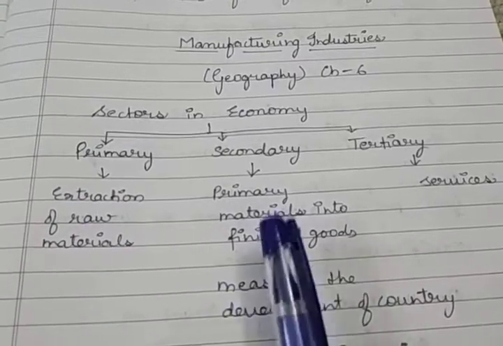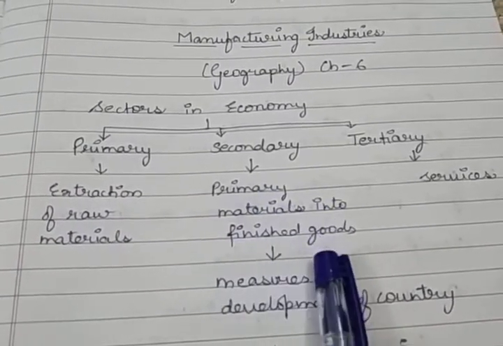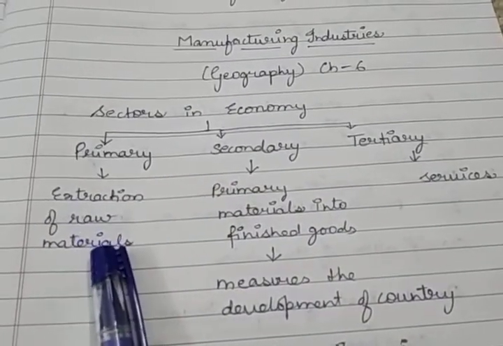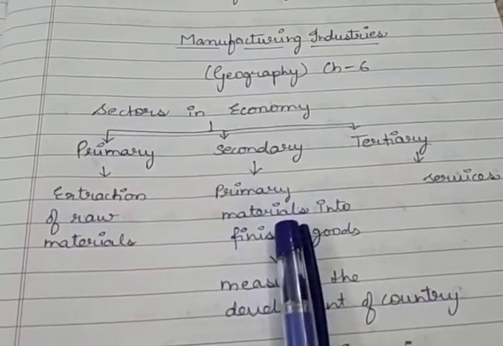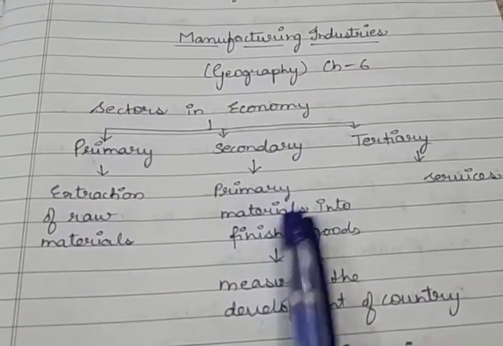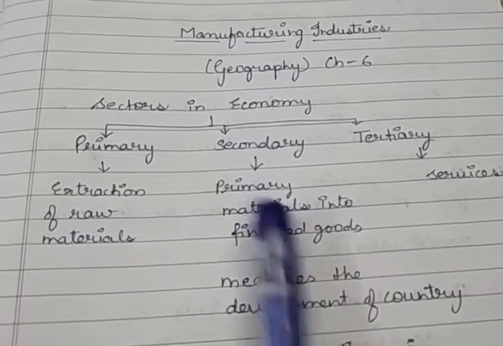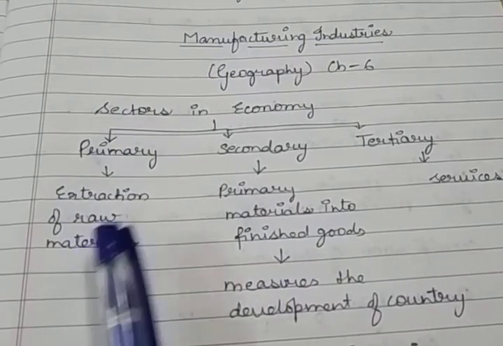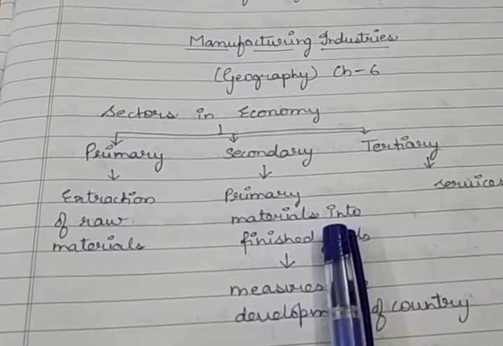Secondary sector is that sector which converts the primary materials into finished goods. That means sugar cane we are getting from the primary sector, but sugar cane is converted into a final good, that is sugar, in the secondary sector. Similarly, we get wood from the primary sector, but we get paper because wood is converted into paper.